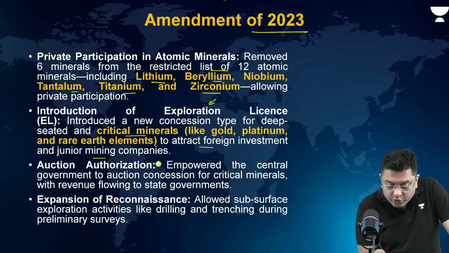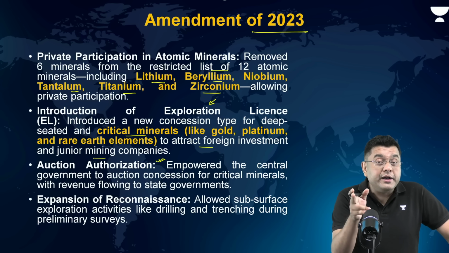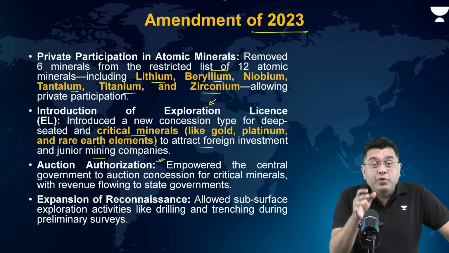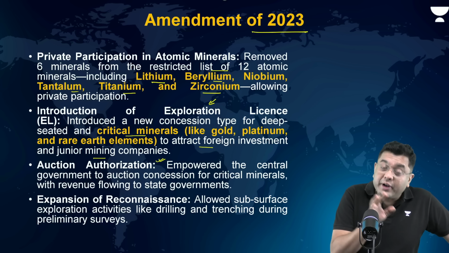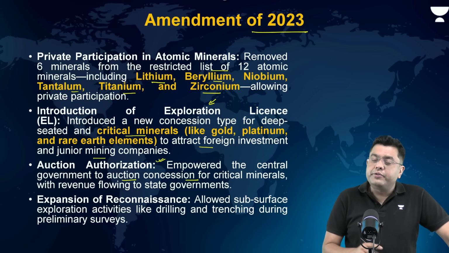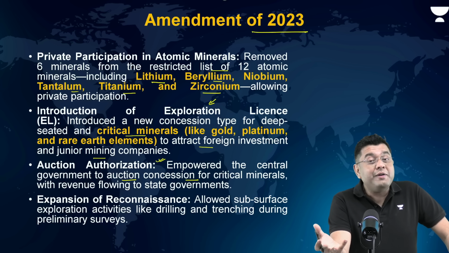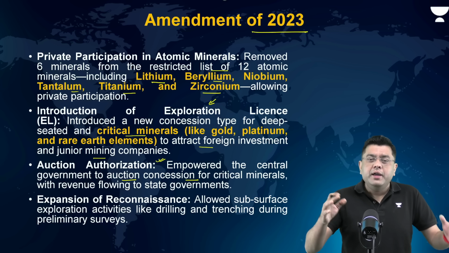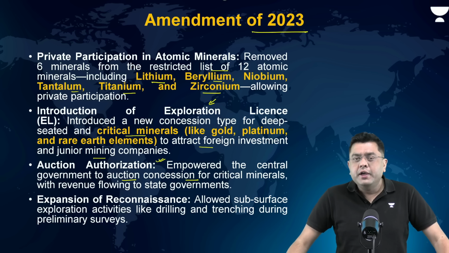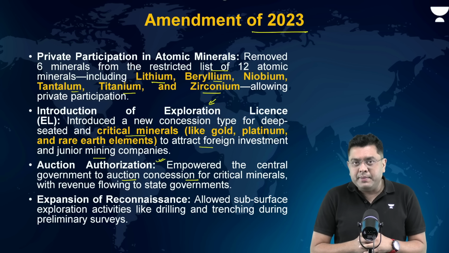Then auction authorization, it empowered the central government now. Remember, earlier I told you many of these critical minerals were under the state government. Now, as per the amendment, it authorized the central government to auction concession for critical minerals, with revenue then being generated and flowing to the state government. Why was this done? To ensure a national coherent effort for the development of these critical minerals so that wherever possible we can extract it to the maximum amount.